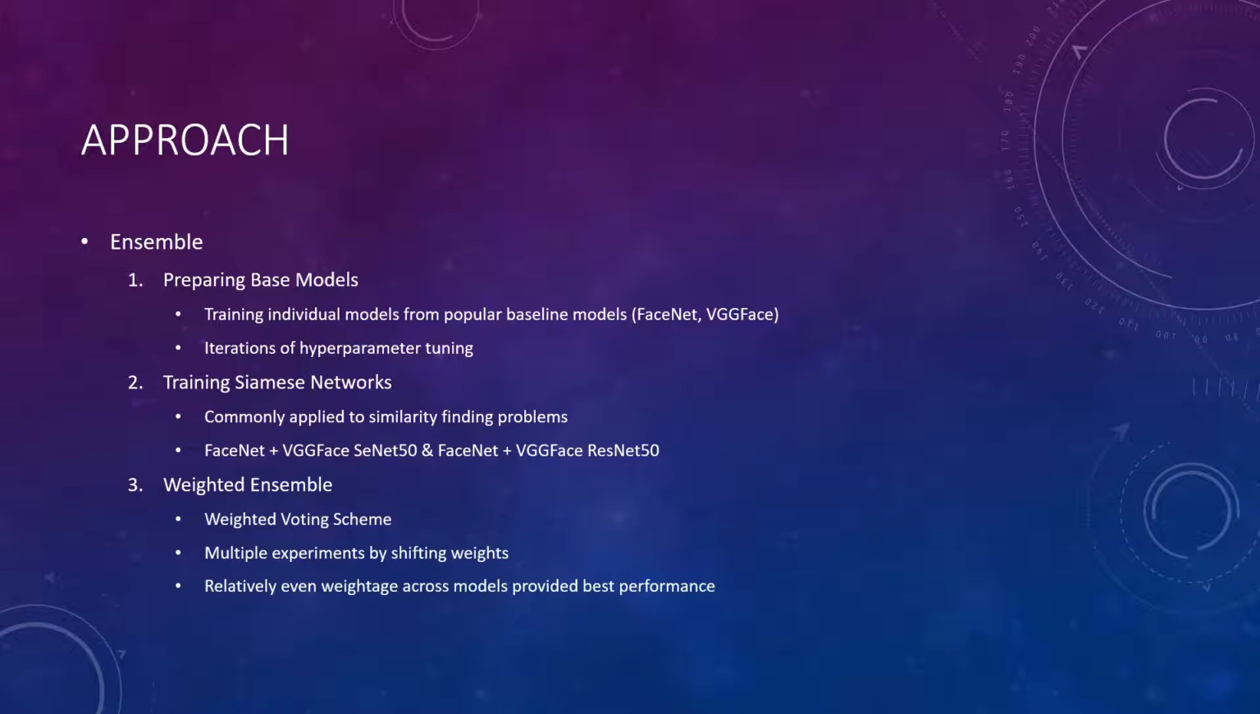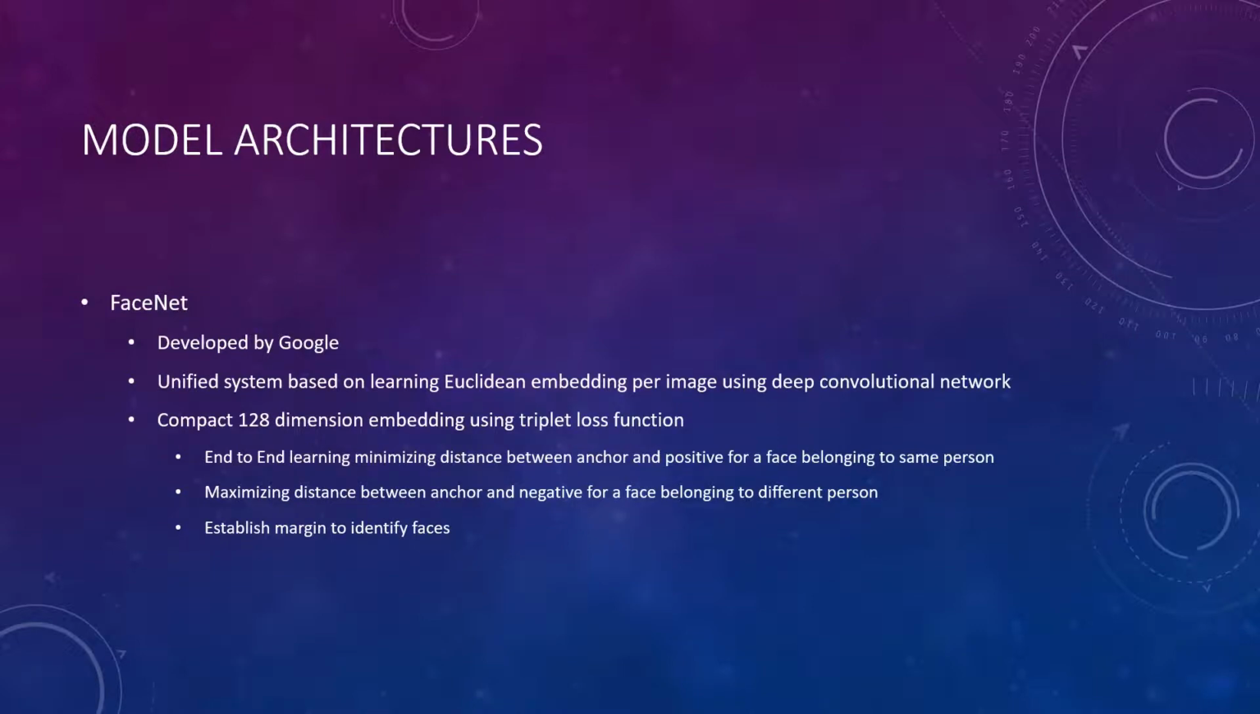Lastly, the weighted ensemble. We compiled our set of models with a weighted voting scheme. The weights were initially assigned with proportions relative to their individual competition scores. Multiple experiments were conducted by shifting around the weights, and we eventually discovered that having a relatively even weightage across the component models provided us with the best performance. Now, let us go through the model architectures.